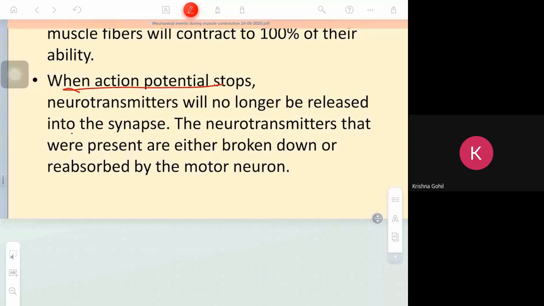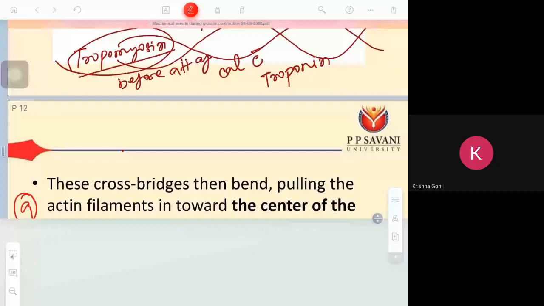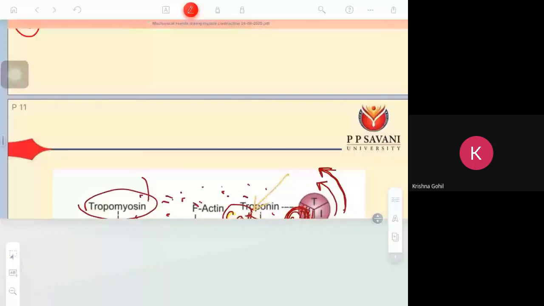Now there is no action potential and no neurotransmitters. If neurotransmitter is not present, what will happen? The action potential cannot be generated at the neuromuscular junction. Clear? At the neuromuscular junction, the action potential will not be generated.